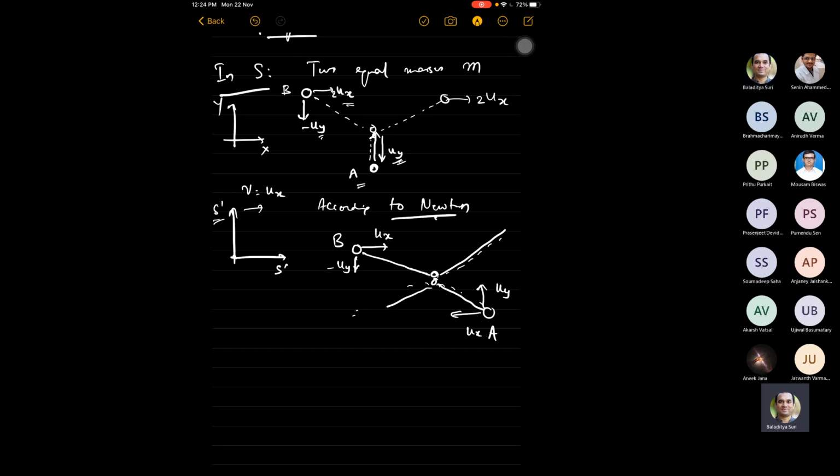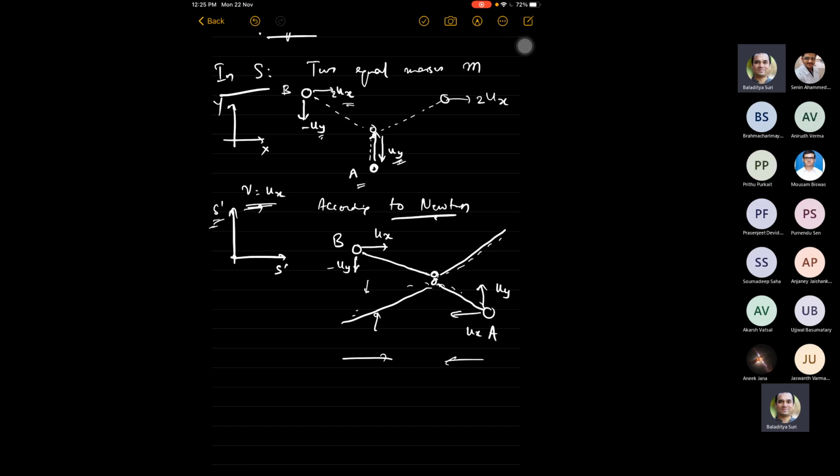This is a perfectly symmetric case as observed in this special frame that we chose, with this property that V is Ux. It's a completely symmetric case, and the total initial momentum in both directions is evidently conserved, because the total momentum in the x direction is 0. The total momentum in the y direction is 0 in this case. So both before and after collision, it's conserved.